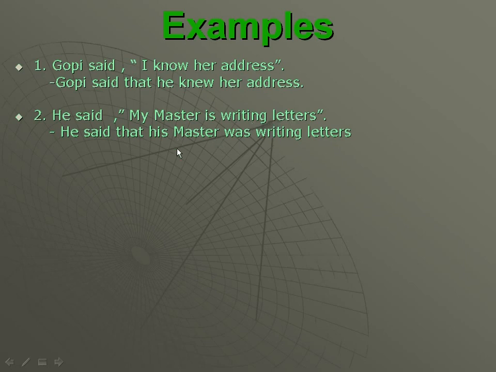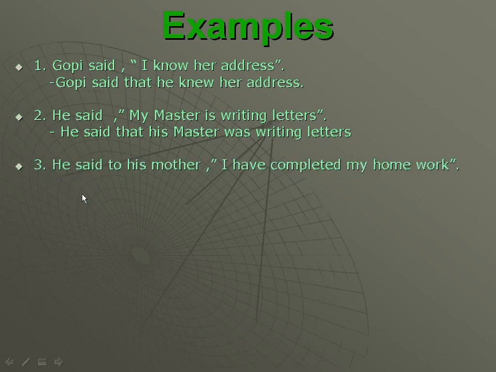We have to make change in tense while doing indirect speech. We take here past continuous tense. Is writing, was writing. Then we make some changes in pronouns also. My, his. He said, my master is writing letters. And answer is, he said that his master was writing letters.